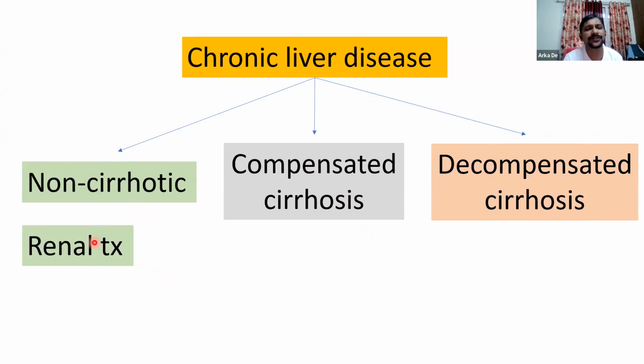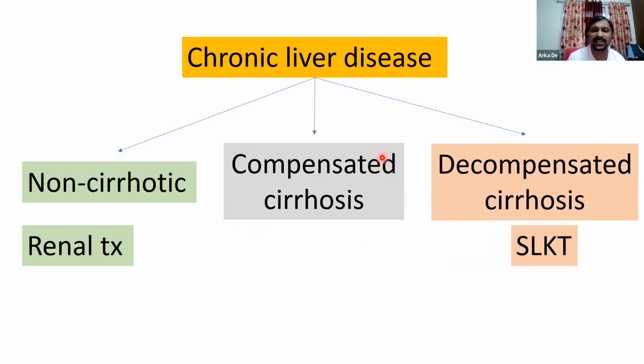We can give a clearance for renal transplant alone under usual risk. If the patient has decompensated cirrhosis, again, there is no confusion. There is no question of a renal transplant alone, and the patients must be taken up for a simultaneous liver kidney transplant. The main confusion is in patients with compensated cirrhosis.